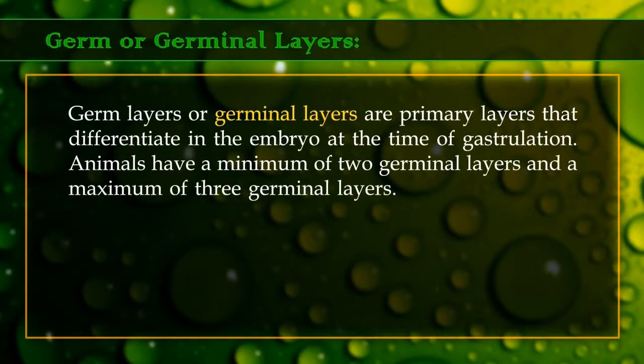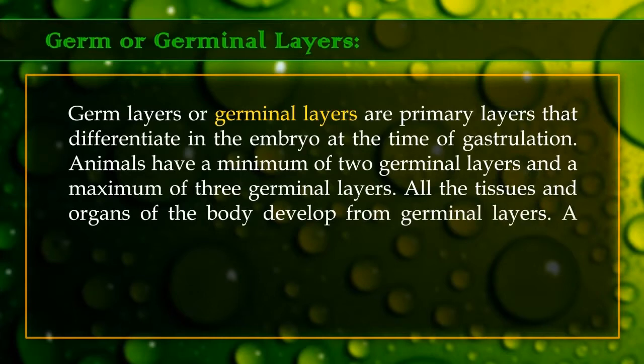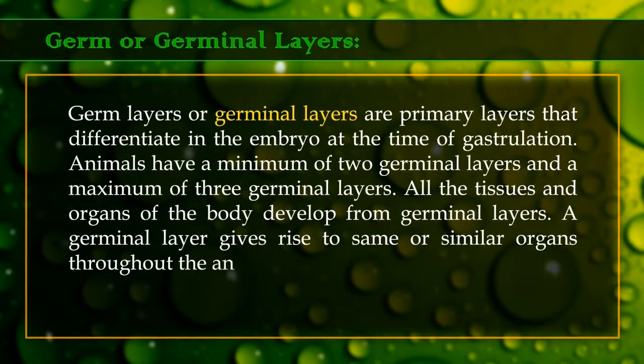All the tissues and organs of the body develop from germinal layers. A germinal layer gives rise to same or similar organs throughout the animal kingdom.